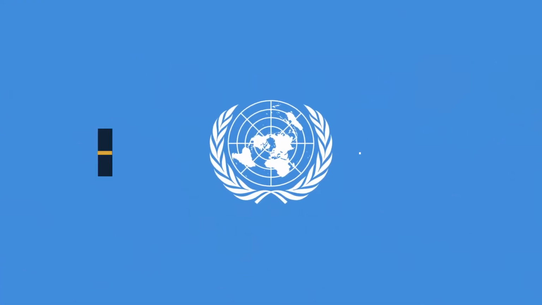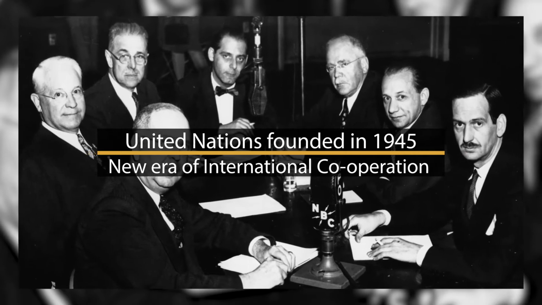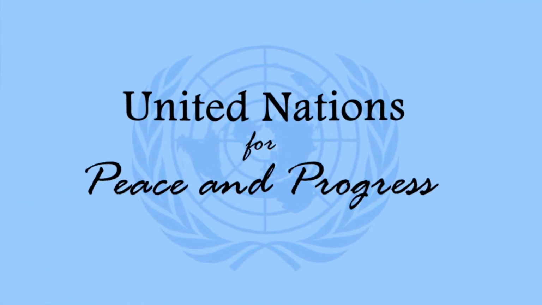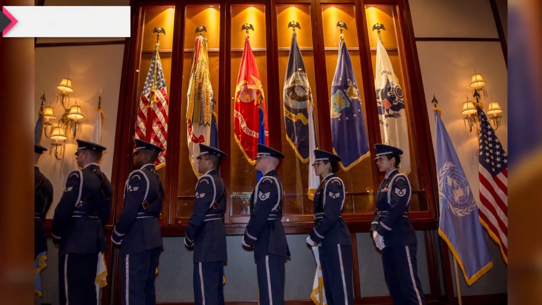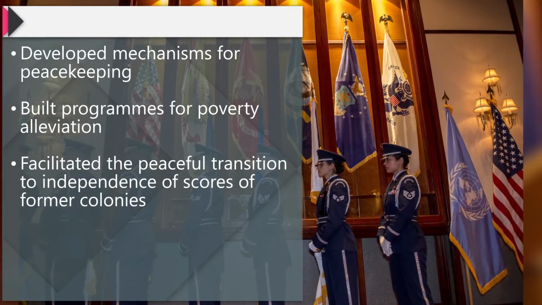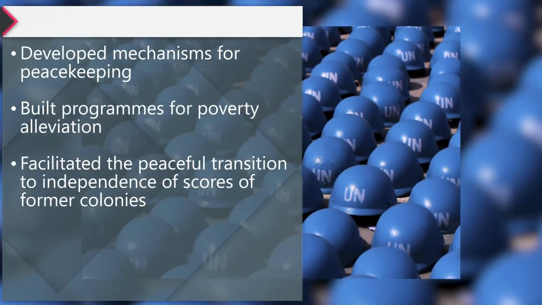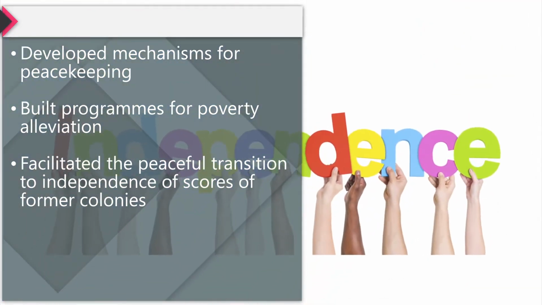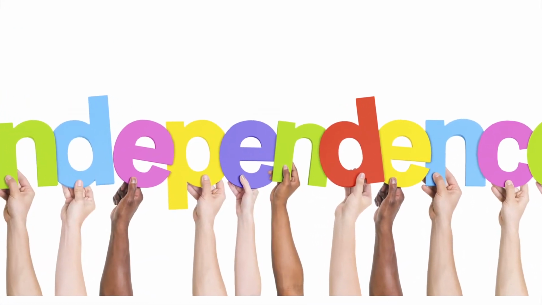Is it true? The founding of the United Nations in 1945 symbolized the hope of a war-weary generation for a new era of international cooperation that would bring peace and progress to humankind. This promise has been partially fulfilled. The United Nations has presided over significant advances in international law, developed mechanisms for peacekeeping, built programs for poverty alleviation, and facilitated the peaceful transition to independence of scores of former colonies, radically changing the makeup of today's world.